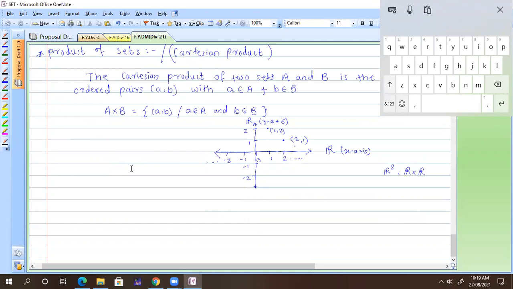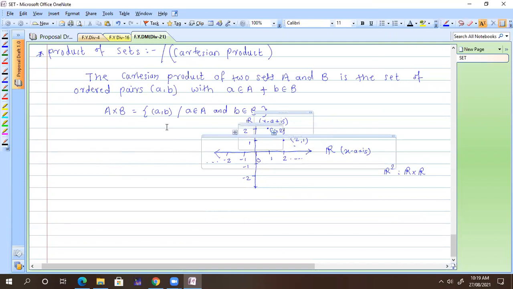Sir, does that mean that first we multiply the first element of A with the first element of B and like that? Okay, we will take one example, then you will understand. Here I take the real numbers as an example, which you know already. We will see one example.